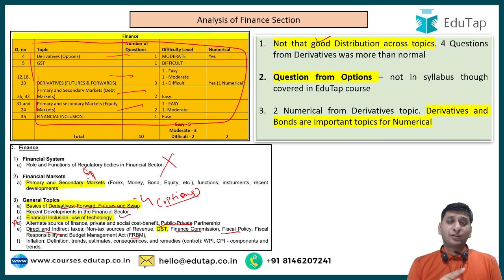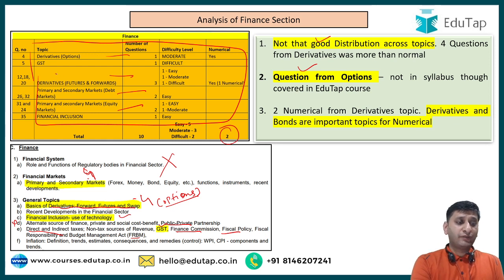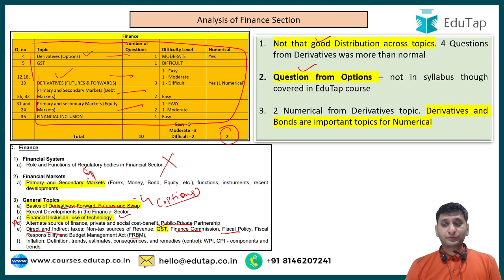Again, the learning is same. So if something is given in the book which is related to your syllabus, even indirectly, right, or is something which is basic part of your subject, seems important for your subject, even not directly given in your syllabus, do not leave it if you are a serious aspirant, right? And if you see numericals, there were 2 numerical in total, and both these numerical were on derivatives. One was on futures and forwards, and one was on options.